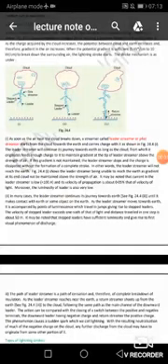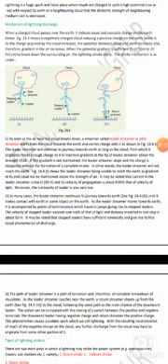Morning students, in the last class I discussed overvoltage. What are the causes of overvoltage? There are two types of overvoltage I have discussed: one is the internal cause, one is the external cause. The external cause is due to lightning. Today we will study the mechanism of lightning discharge.